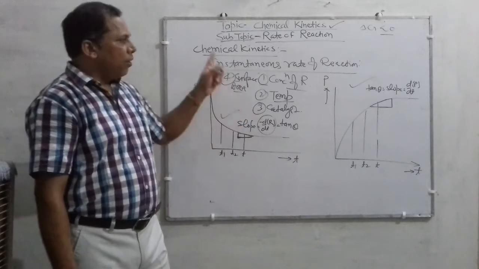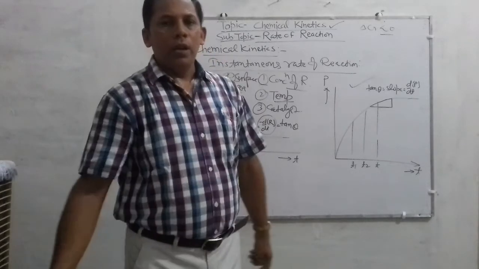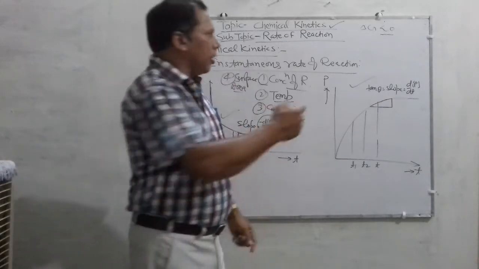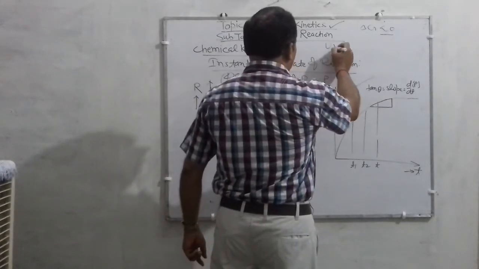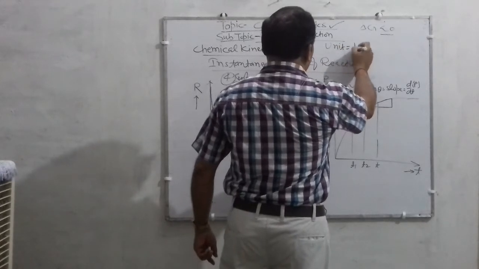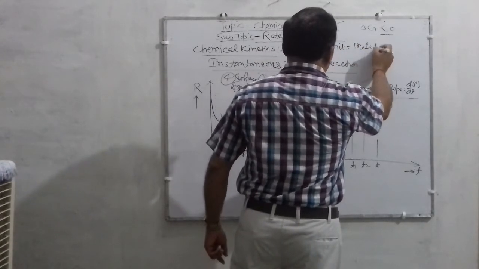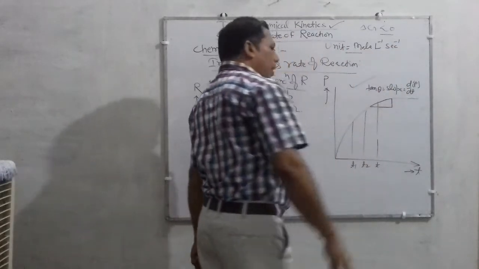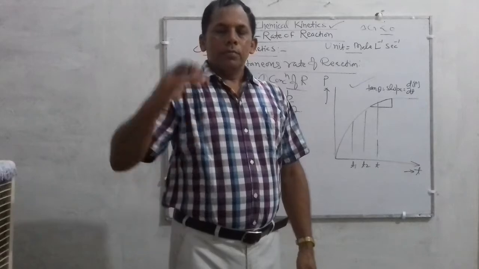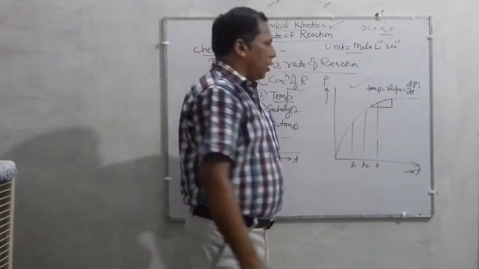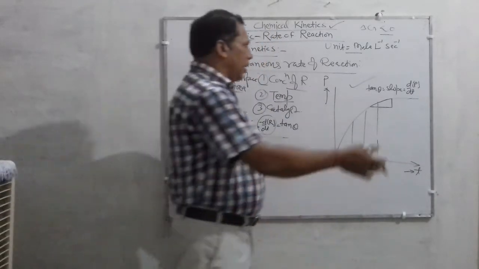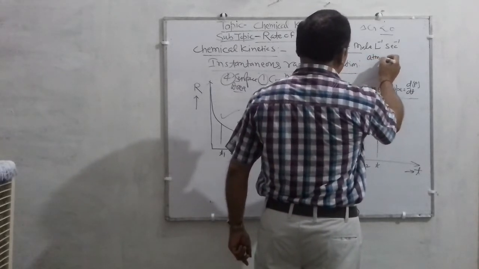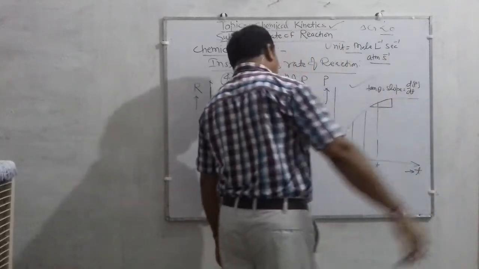Must remember these points, very crucial. And the last question that comes: what is the unit of rate of reaction? The unit of rate of reaction is mole per liter per second, and when the reaction is proceeding in the gaseous state or gaseous medium, in that case the rate of reaction is represented in atmosphere per second.